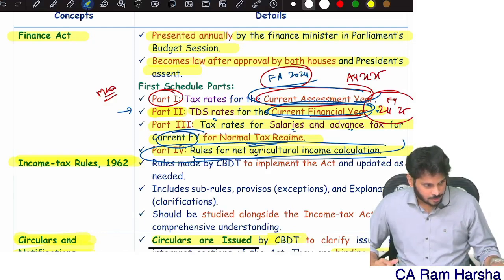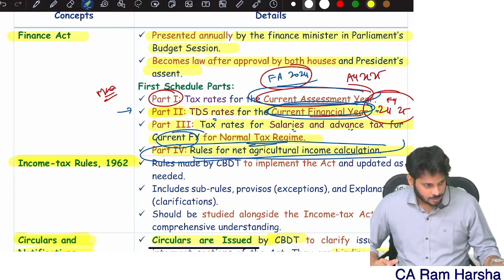Option of shifting out. SSE, this is one. There is another one: SSE not exercised. SSE has not exercised the option of shifting out. Or they may write: exercised the option of shifting out of default tax regime, or exercising the option of shifting out of 115 BSE. That is the section.